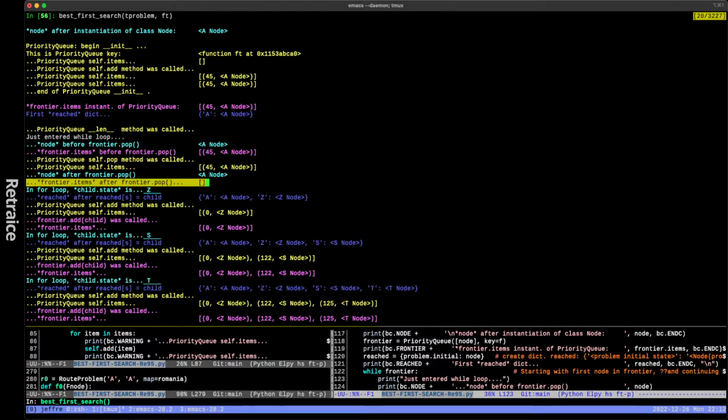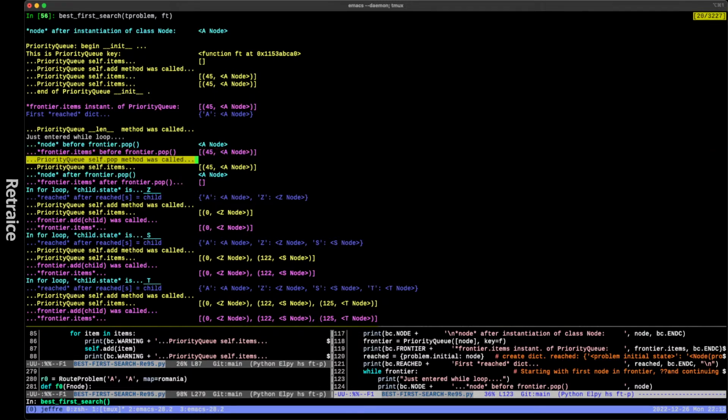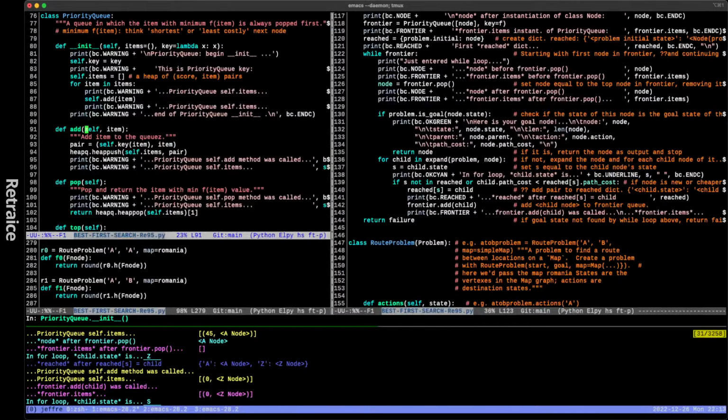Frontier.items after the pop. Oh, no, it's right. Why is this? Shouldn't this line match this line after the pop? It doesn't. Frontier.items before the pop. Okay, then the pop happens. So when a pop happens from PriorityQueue, we're doing the pop method.